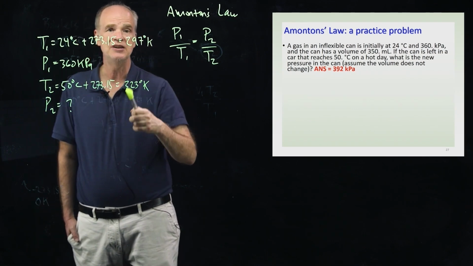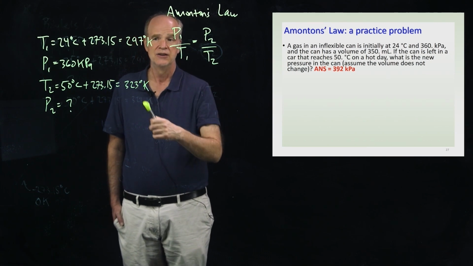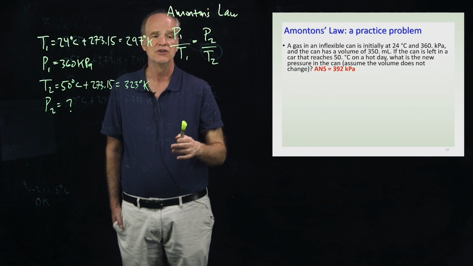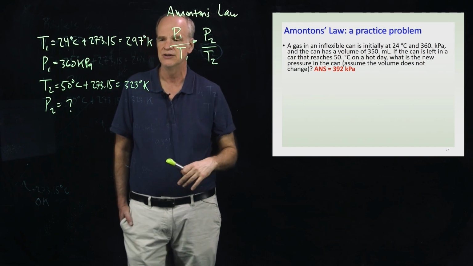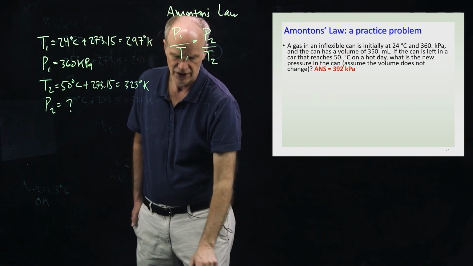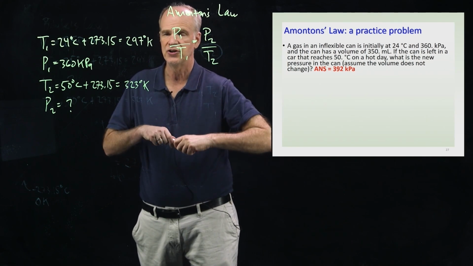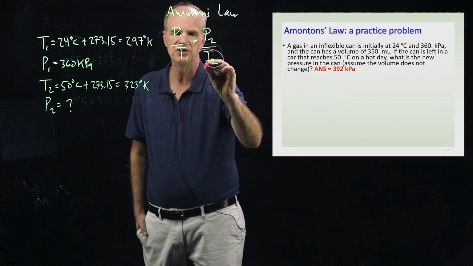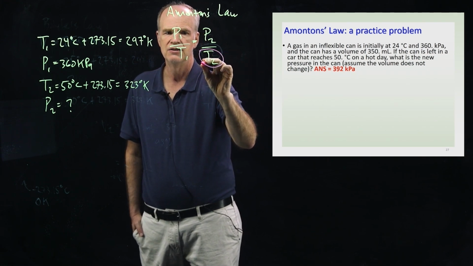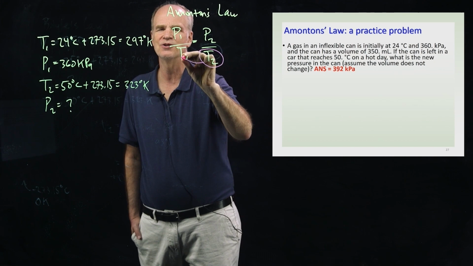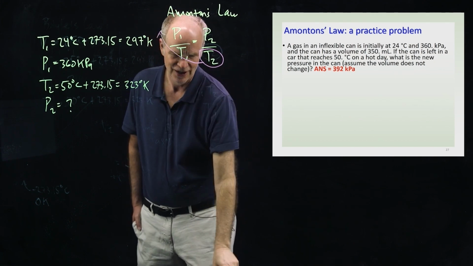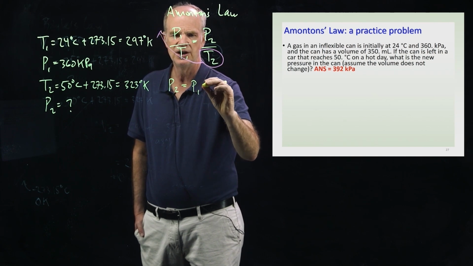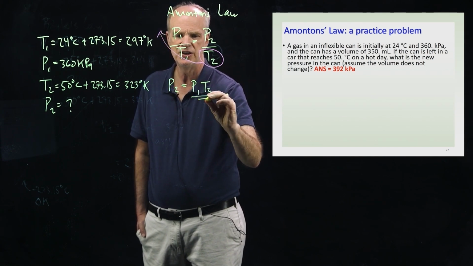Once these temperatures are in Kelvin, the units of pressure as kilopascals are fine. Let's plug this in and solve for P2. T2 is in the denominator, so we have to move it into the numerator. P2 is equal to P1 times T2 over T1.